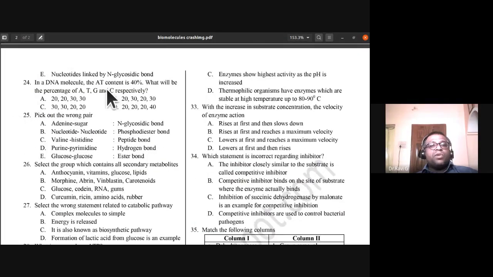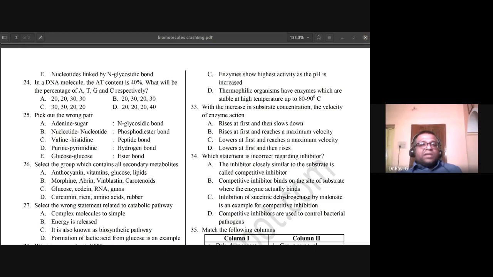24th, in a DNA molecule, the AT content, that is adenine thymine content, is 40%. What will be the percentage of adenine, thymine, guanine, and cytosine, respectively? So the adenine thymine is 40%. It implies adenine and thymine will be having 20% each. Okay, so the remaining 60% is there. So cytosine and guanine, it is CG is 60%. So cytosine and guanine will be 30%. So adenine and thymine will be 20-20. Guanine and cytosine are 30-30. So 24th, A is